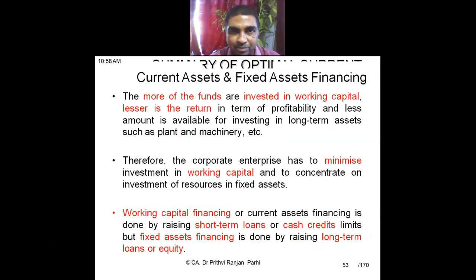Now coming to current asset and fixed asset financing. In working capital financing, one part is the investment part, the other part is the financing part. The more funds are invested in working capital, the lesser is the return, because working capital as such doesn't give any return. So normally firms try to minimize the investment in working capital.